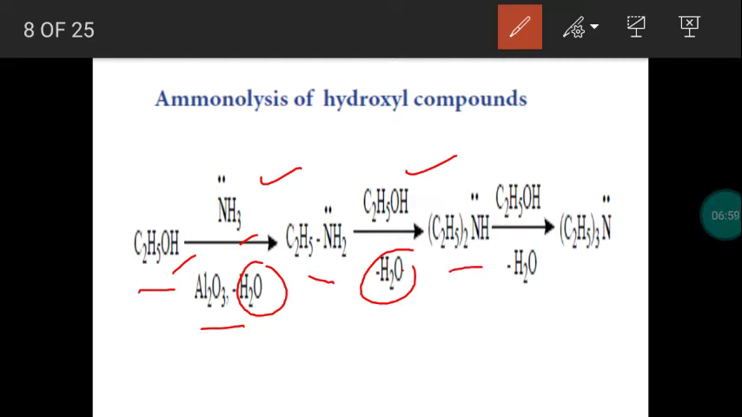The reaction of diethylamine with alcohol will produce triethylamine. A tertiary amine is formed, with the liberation of a water molecule. So this ammonolysis process will provide primary, secondary as well as tertiary amine.